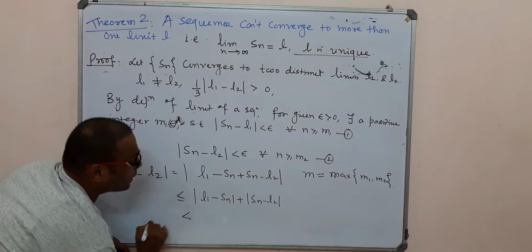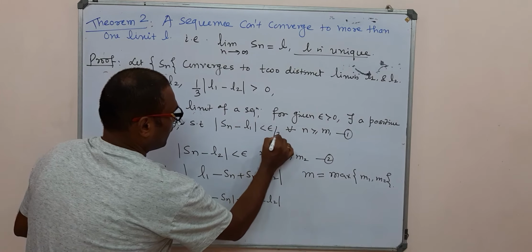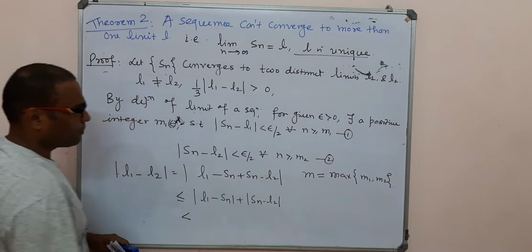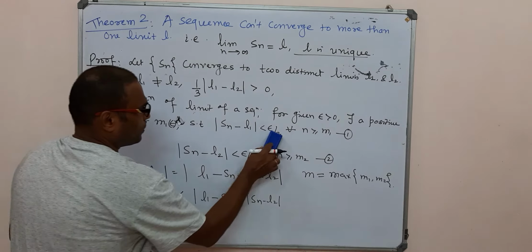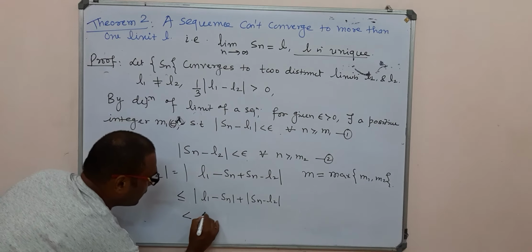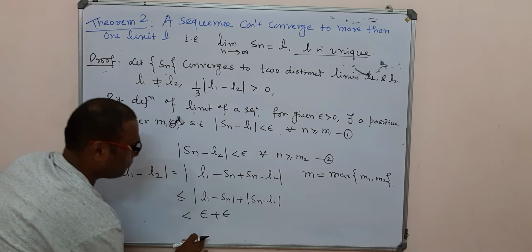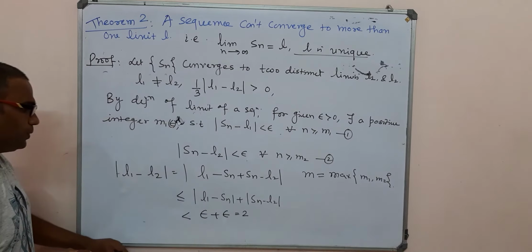So this is less than epsilon plus epsilon, which is equal to 2 epsilon.